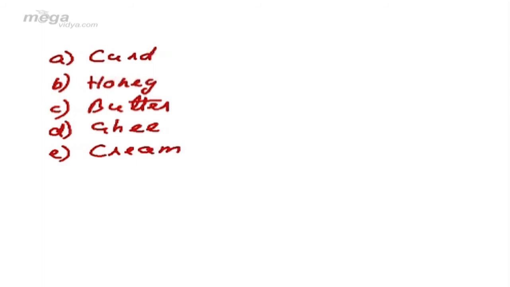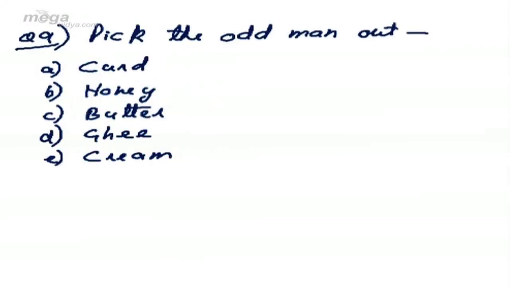Now if you analyze curd, butter, ghee and cream, these all four are derived from milk, or they are milk products, whereas honey is not derived from milk. Therefore the answer is honey. Rest all are milk products, whereas honey is not a milk product, it is a natural product. Therefore the answer to this question is honey.